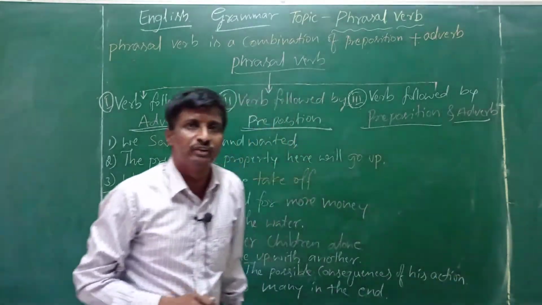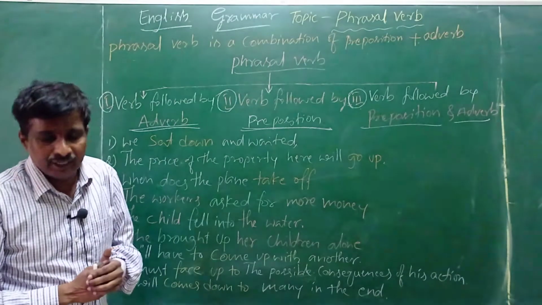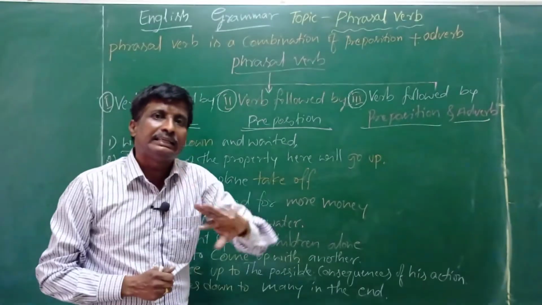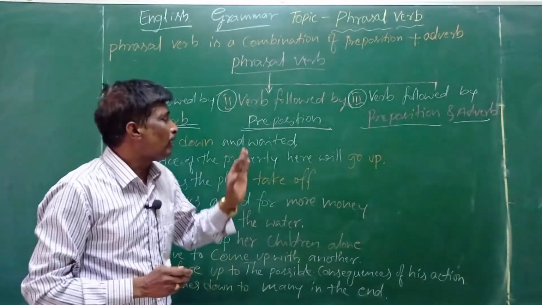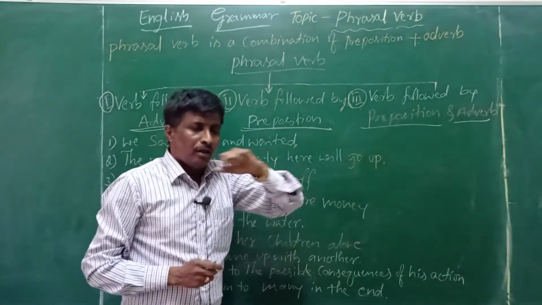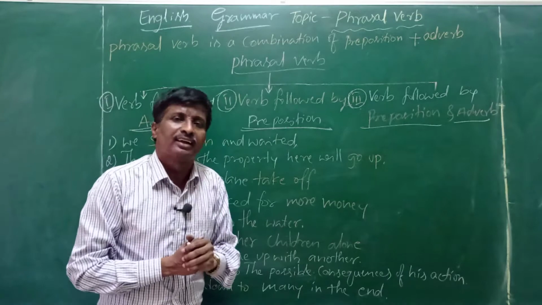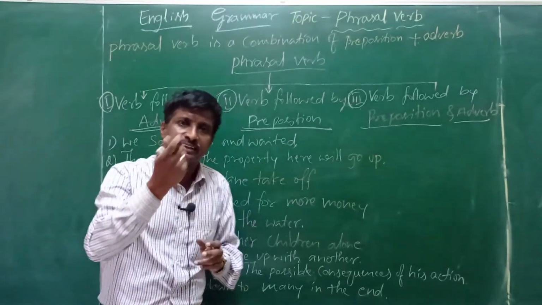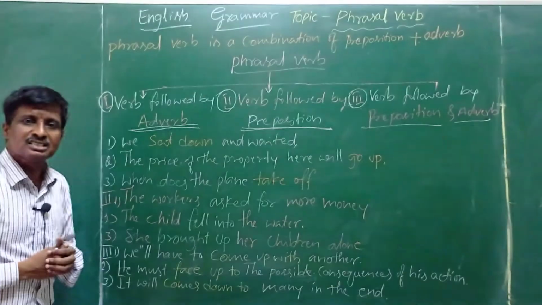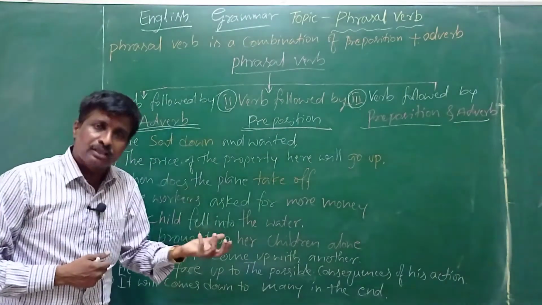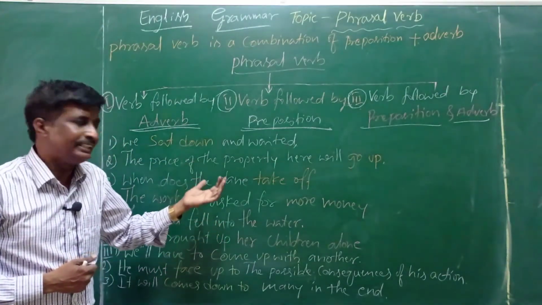I will give you examples for all these three classifications, then you can understand it clearly. Okay, children, come, let us discuss with beautiful examples in detail.